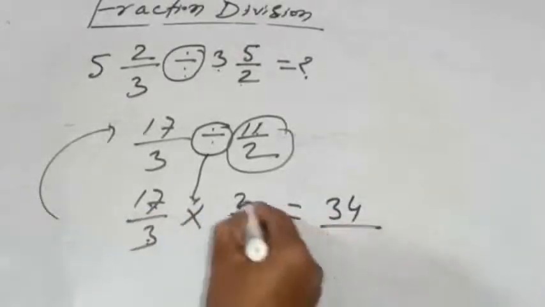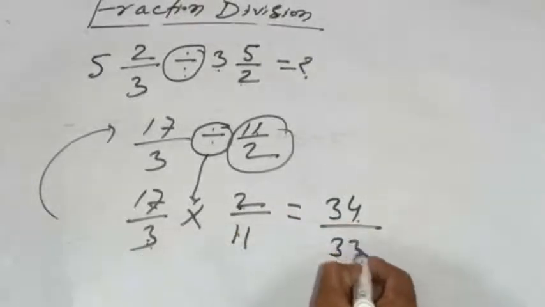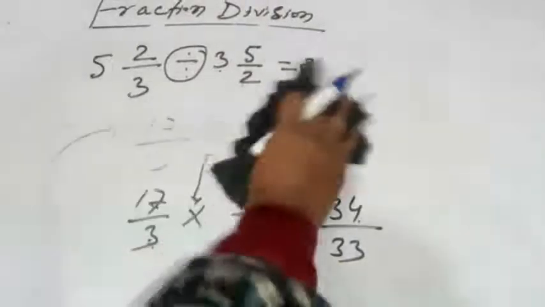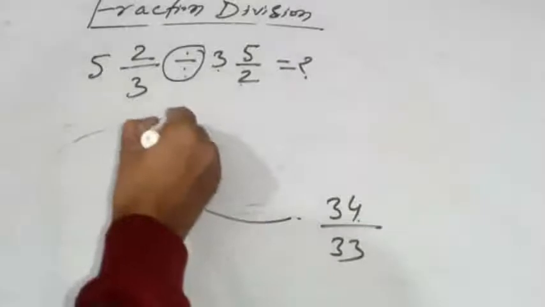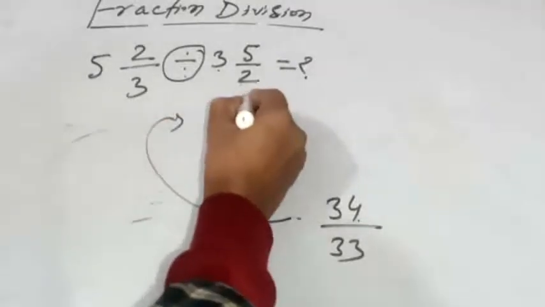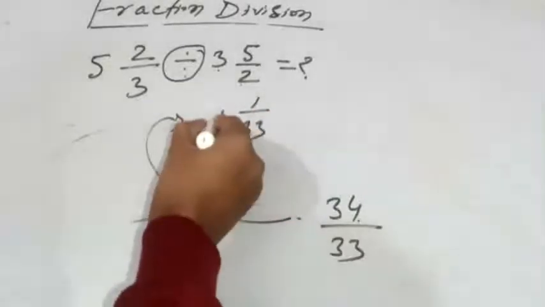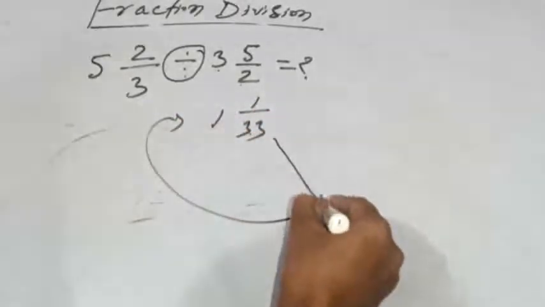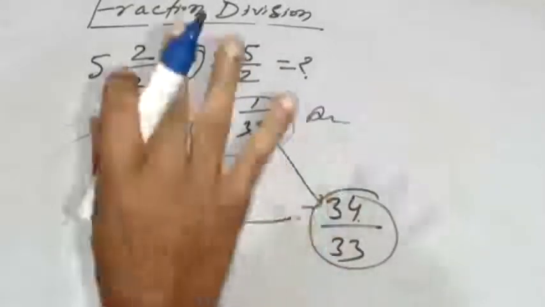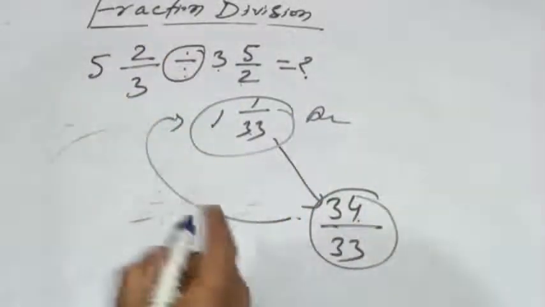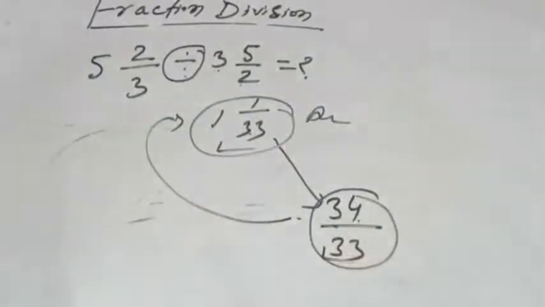17 multiplied by 2, that means 34. 11 multiplied by 3, this means 33. You can leave your answer here, otherwise you can move one step ahead. You can also write one whole number 1/33. When you simplify this one, you will get this one. So this will also be an answer. This means both answers are correct, but you have to select any one, this one or this one, right?